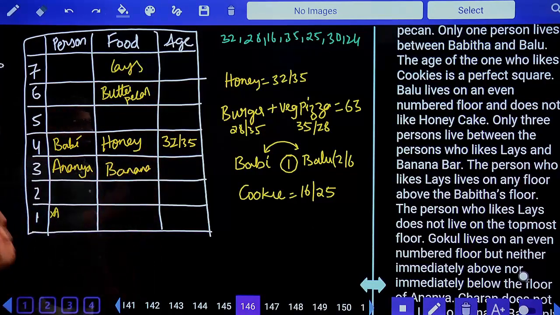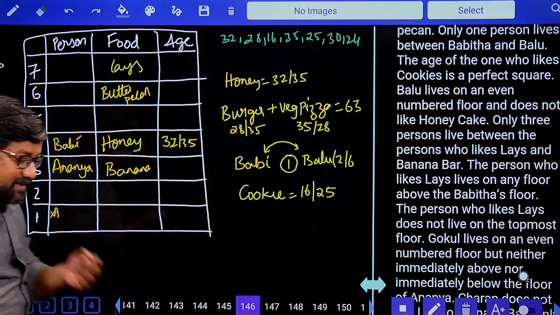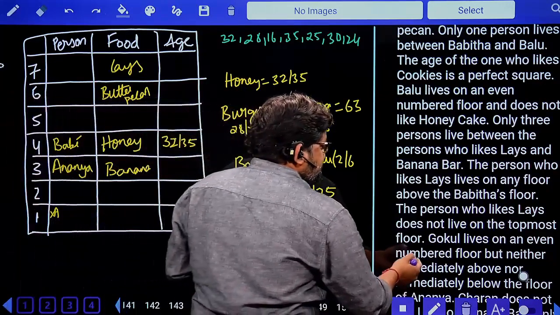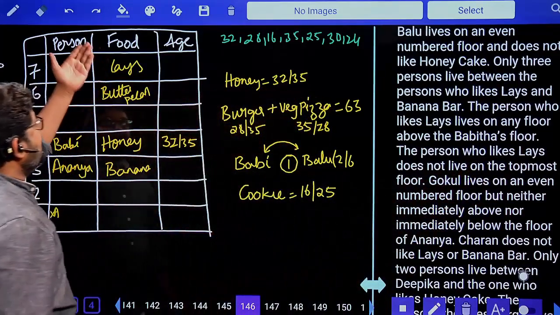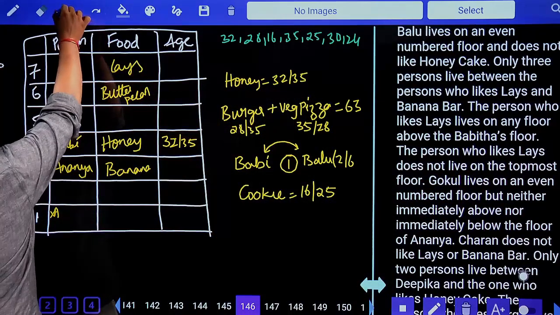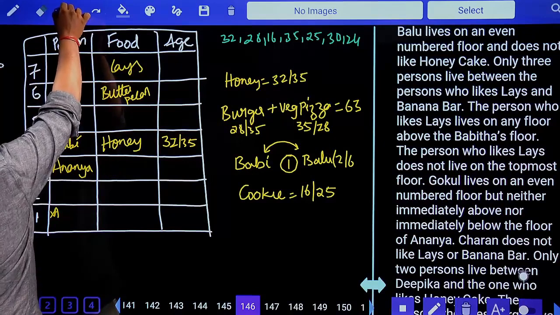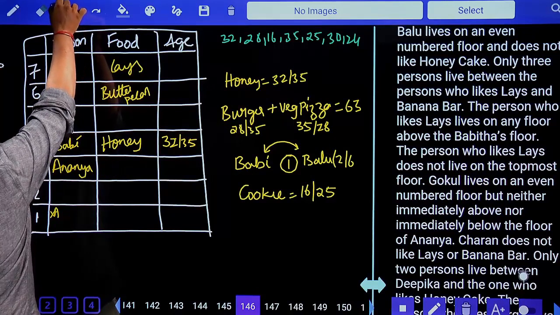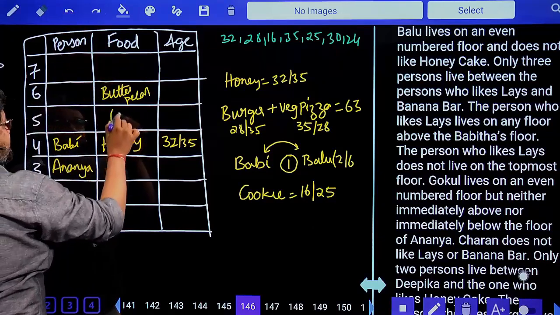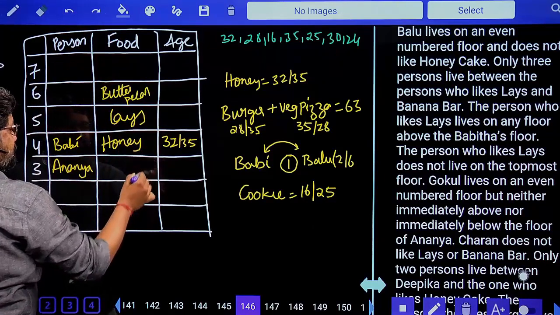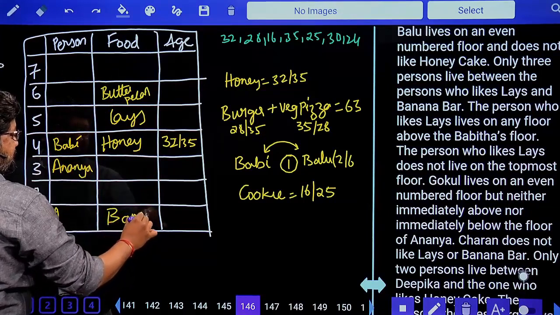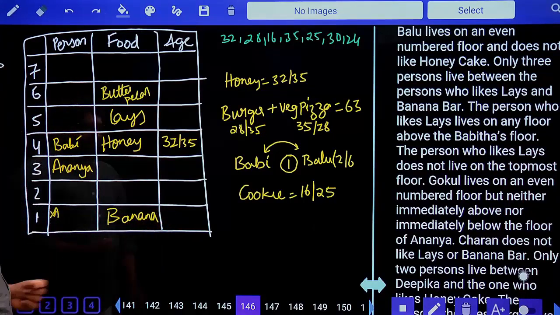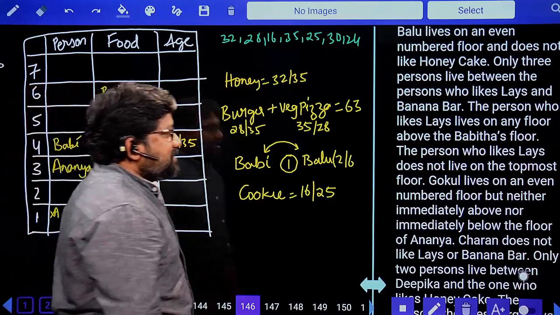So two possibilities. But read the continuation point here. The person who likes lace does not live in the topmost floor. So we have only one possibility. This is lace, 1, 2, 3 gap, and this is banana bar. Understood? Yes. Let's try this next.